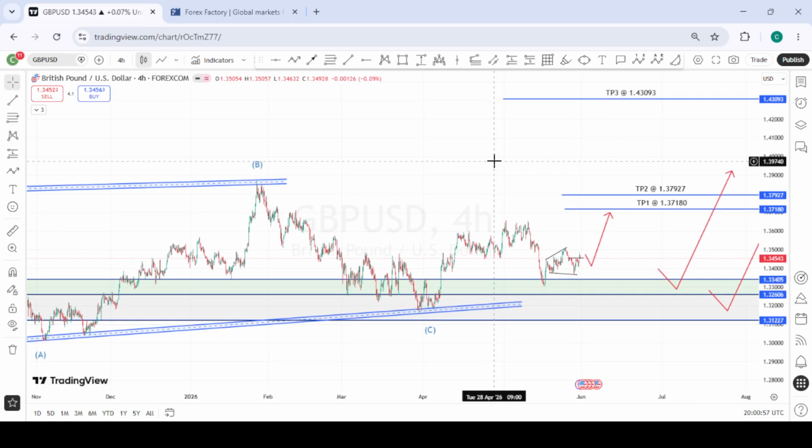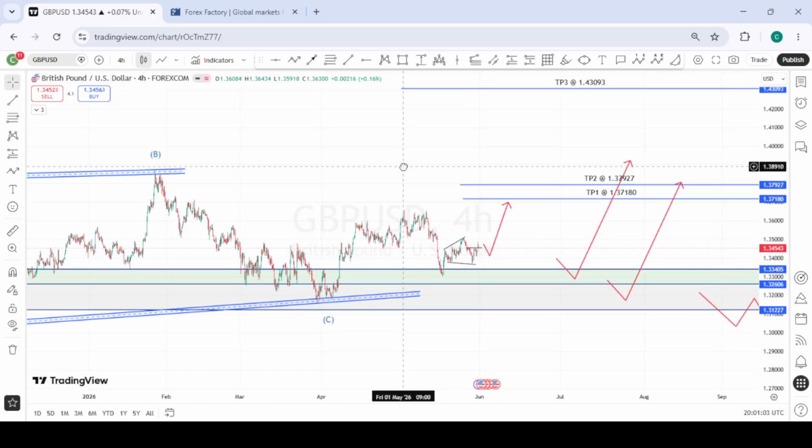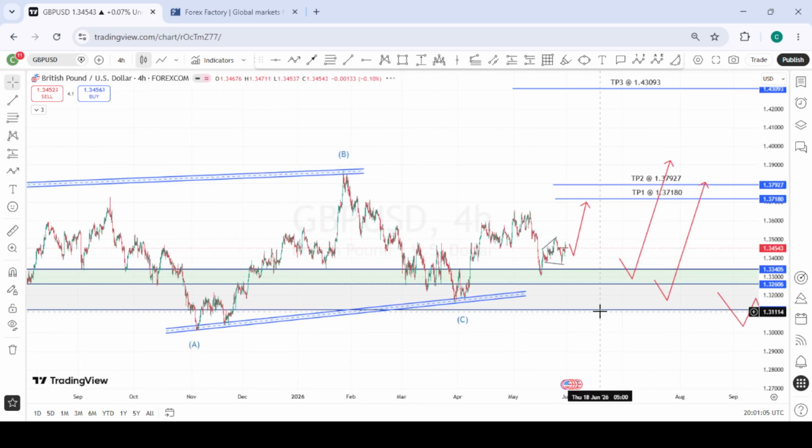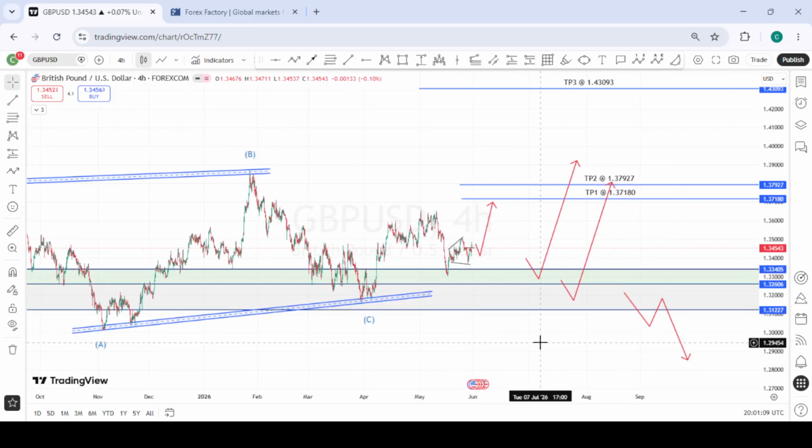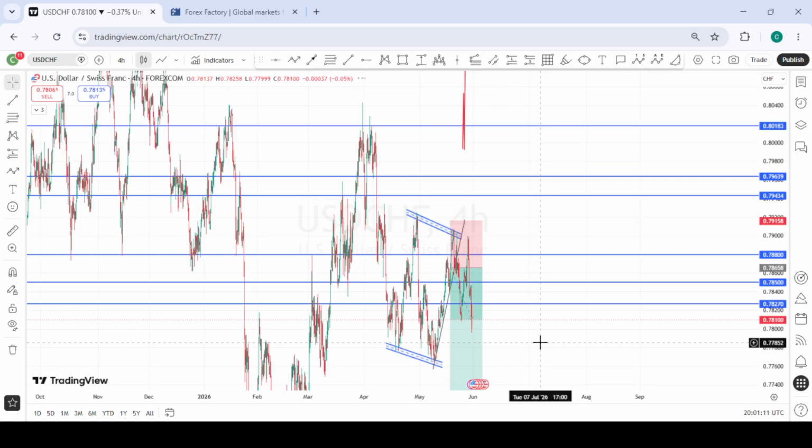So these will be our targets for GBP for the coming week to the upside. So we are bullish on GBPUSD as well due to DXY's weakness for the coming week. We will consider this bearish if price is able to break this area of interest we have here and move to the downside. So we are very bullish on GBPUSD for now.